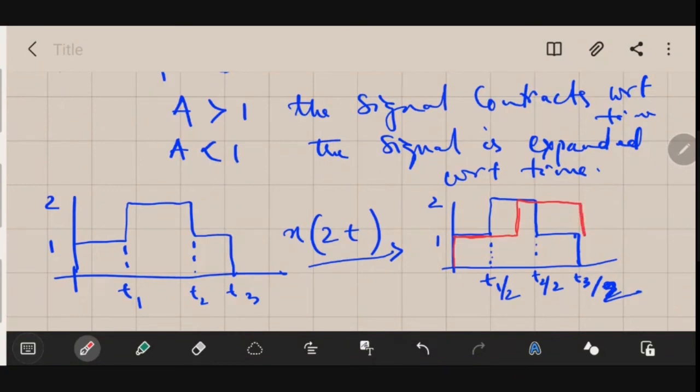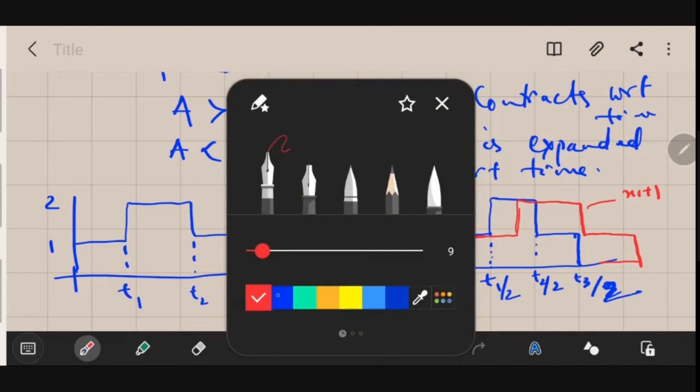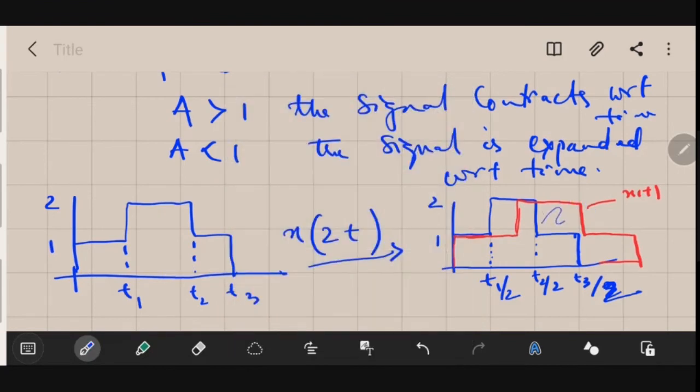Whatever I have drawn in red is the original signal. You could see that compared to the original signal x of t, in x of 2t the signal has contracted with respect to time. This is your x of 2t.